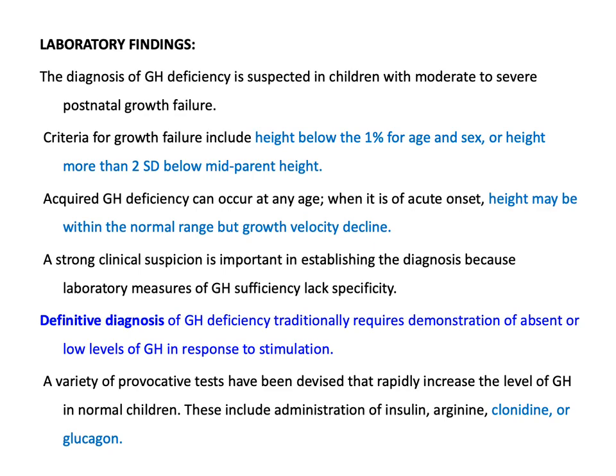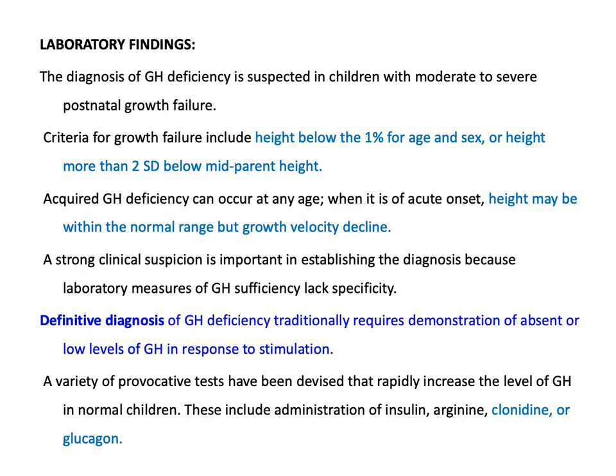Acquired growth hormone deficiency can occur at any age. When it is of acute onset, height may be within the normal range, but growth velocity declines. What we mean by this is that sometimes in acquired causes of growth hormone deficiency, we find the patient is on the 10th centile or 25th centile.